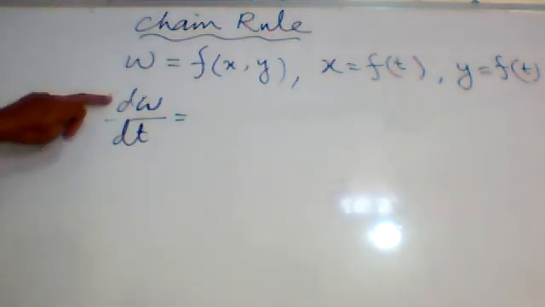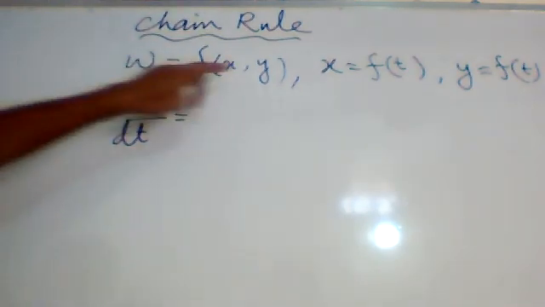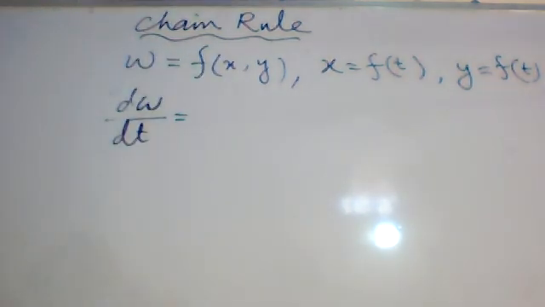So what will we do? W is not a function of t. W is a function of x and y. W is not a function of t, it is a function of x and y.